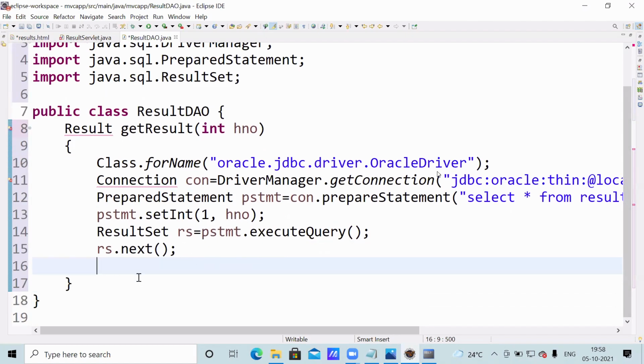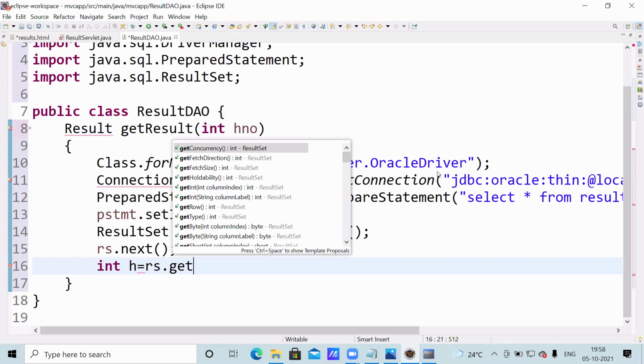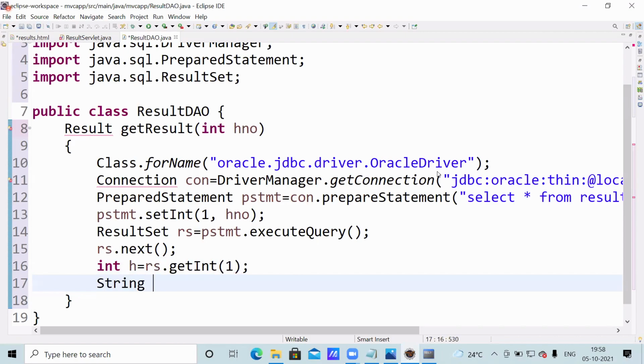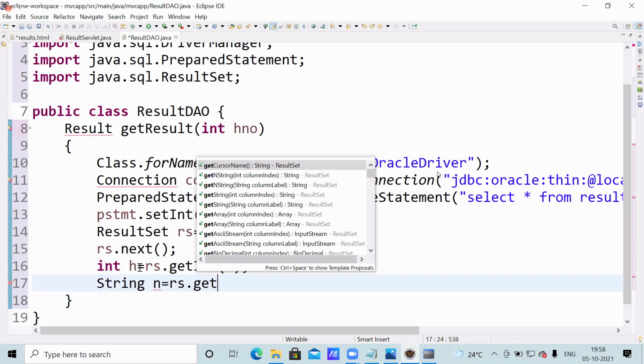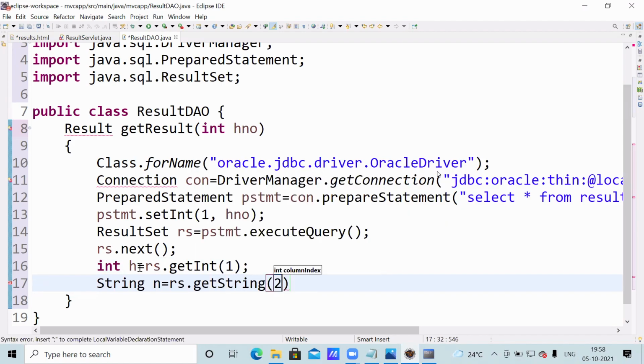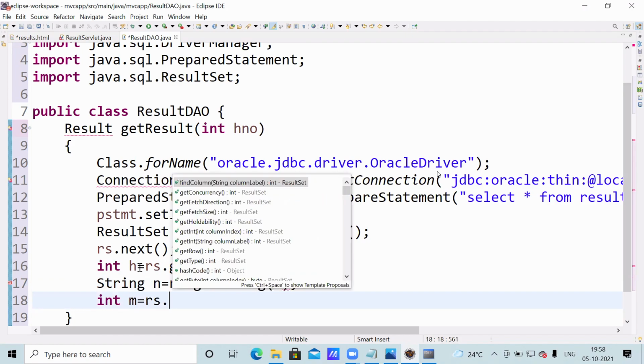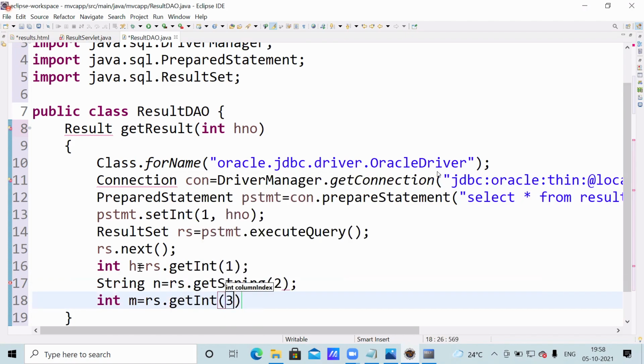Now we have to get the data. Suppose integer hall ticket number H, I am writing rs.getInt column number 1. Hall ticket number comes. String name, rs.getString column number 2, name comes. Integer marks, rs.getInt column number 3.